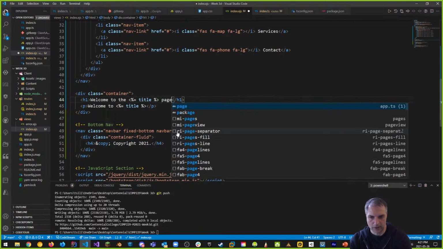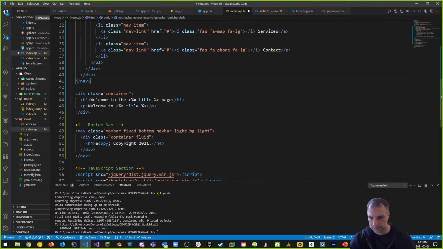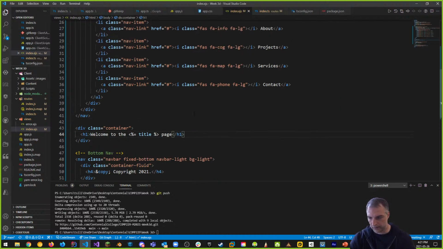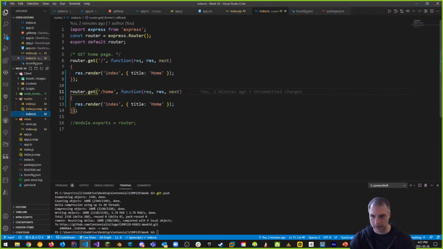Now, what this is doing is title, right? Where does title come from? The variable title is part of the route. So if you look at the route, we're passing an object with a property of title to the page, right?